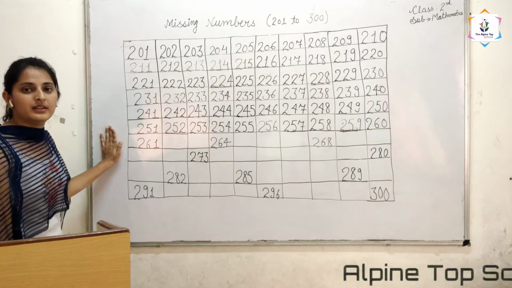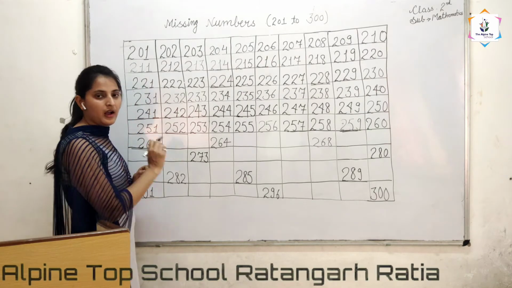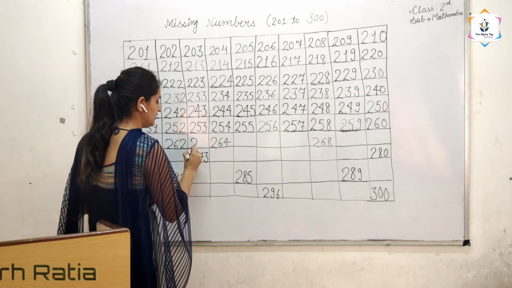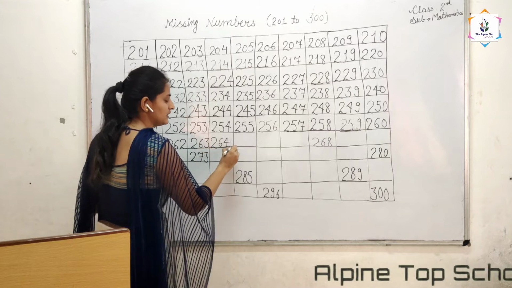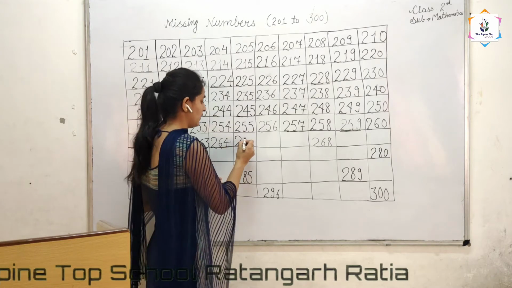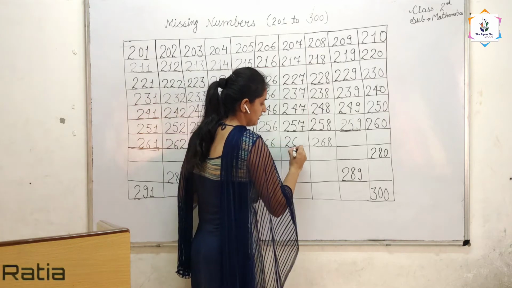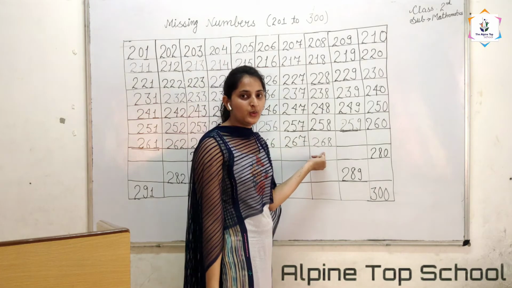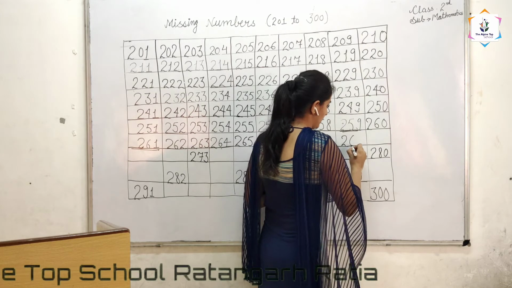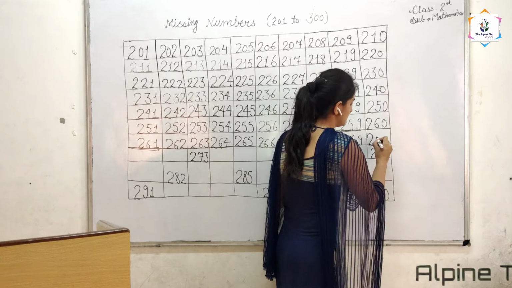In the next line, 261 is already given. Now tell me, after 261, which number comes? After 261, 262 comes. And after this, 263, 264 is already given. So after it, 265. After it, 266, 267. And after it, 268 is already given. So after 268, 269 comes. And after 269, 270.